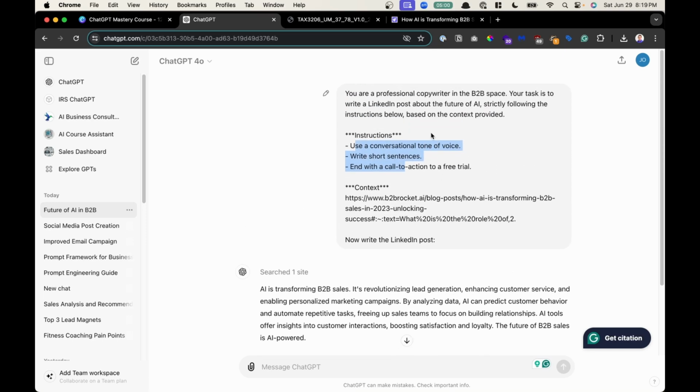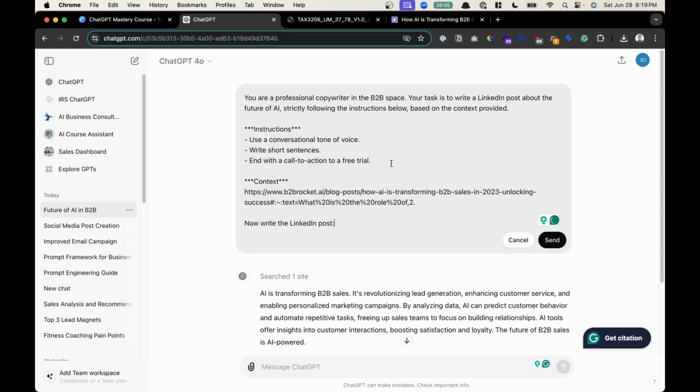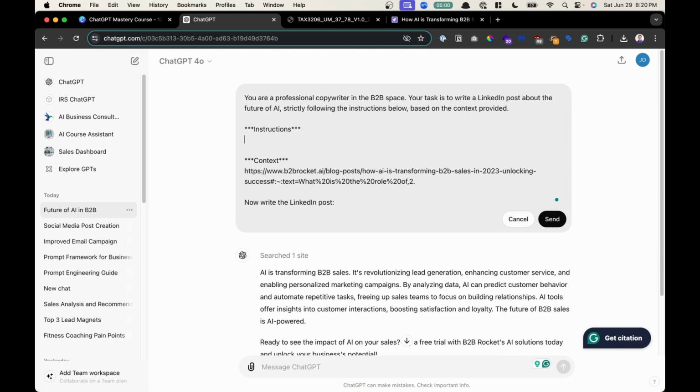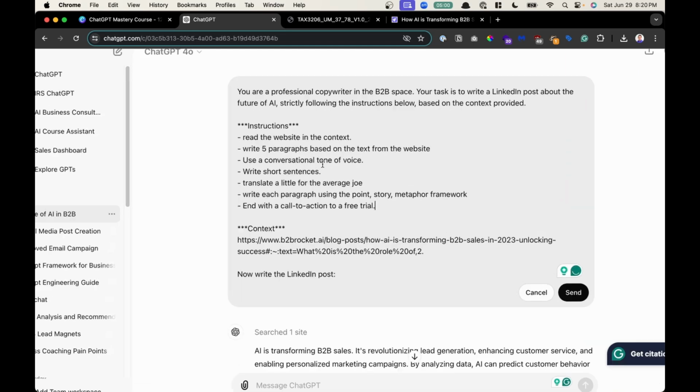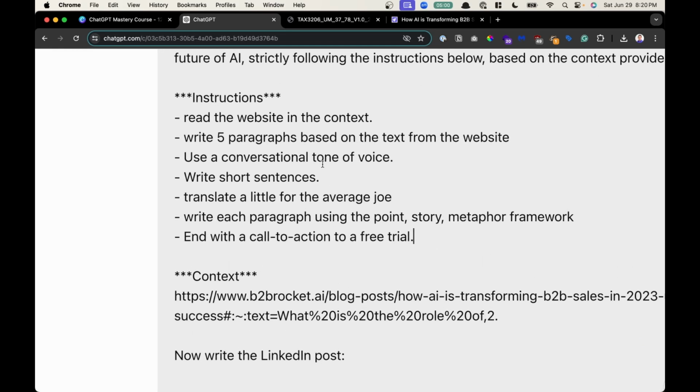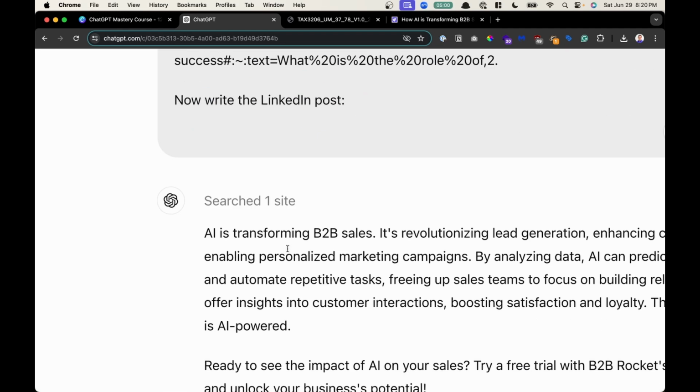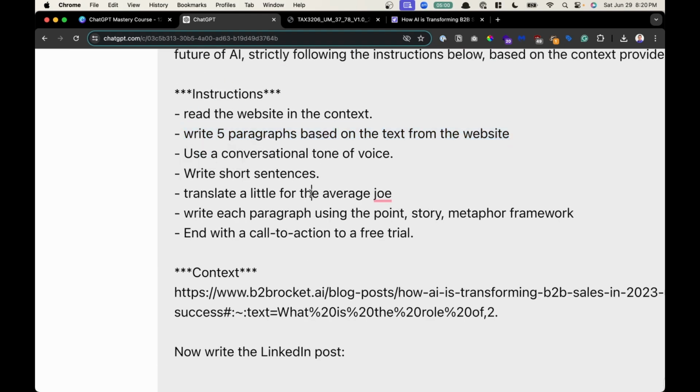So that means I need to go back to my original prompt, click on the pencil icon, and continue to add more instructions to my prompt to get exactly what I'm looking for. Now, I went back and forth through like 4 revisions, and then finally this is what I landed on. I added, I want 5 paragraphs because it was too short, basically, to give me an output. And then I also wanted it to read the website in the context because it didn't read the website. So explicitly giving it instruction.